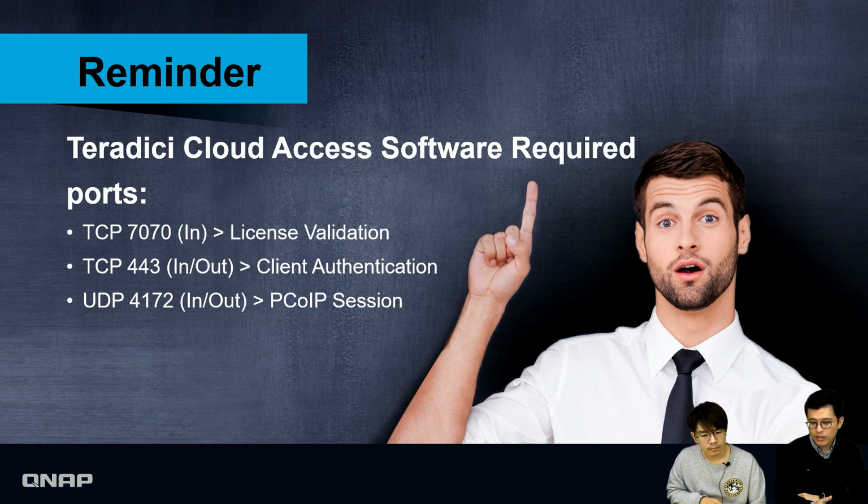TCP 7070 is for license validation, 443 is for client authentication, and UDP 4172 is for the PCoIP session. So if you already have some firewall rules, you also have to open these 3 ports.